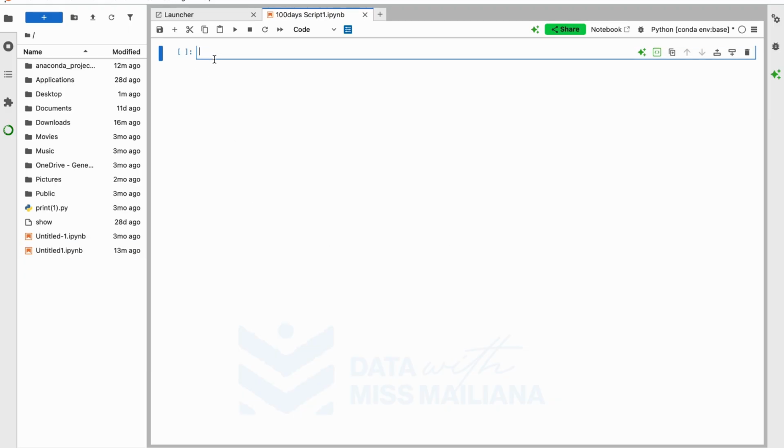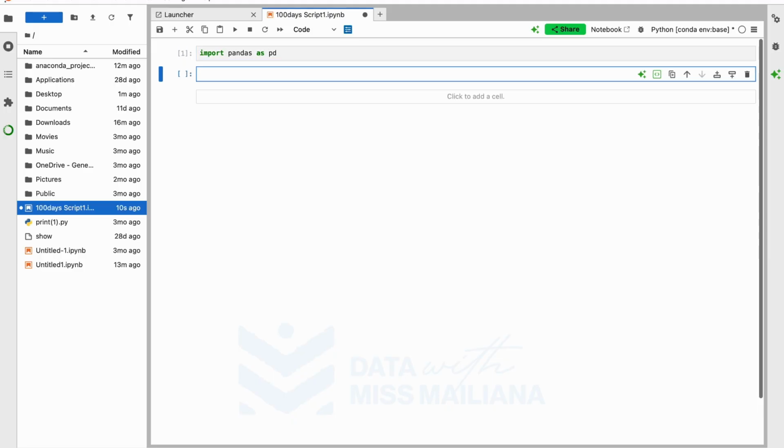Okay, so now the very first thing we're going to be doing is import our libraries. So we are going to import pandas as pd. Right, so shift and enter. All right, then I'm going to import the next thing, Matplotlib, right?